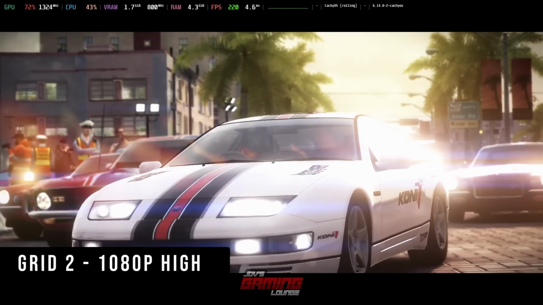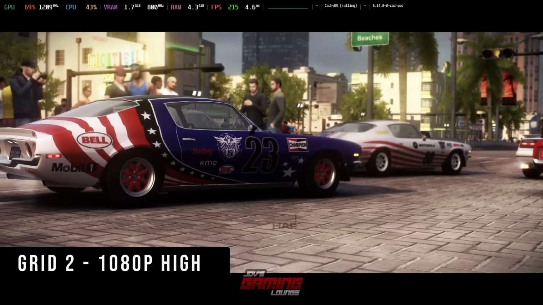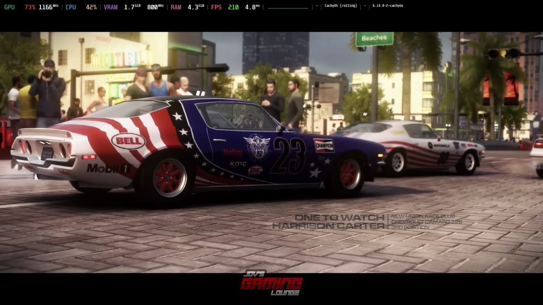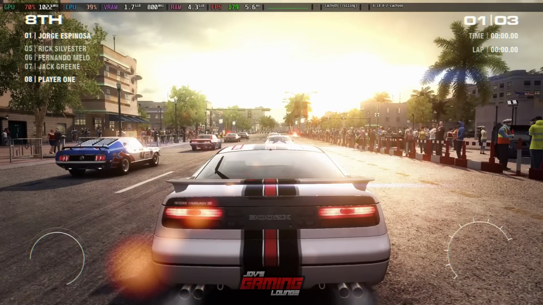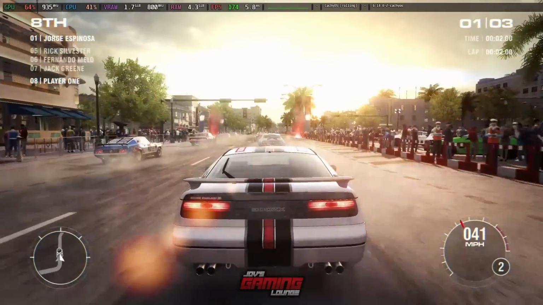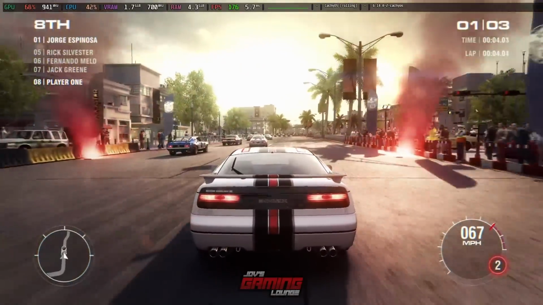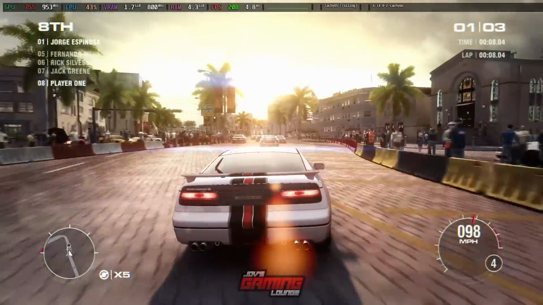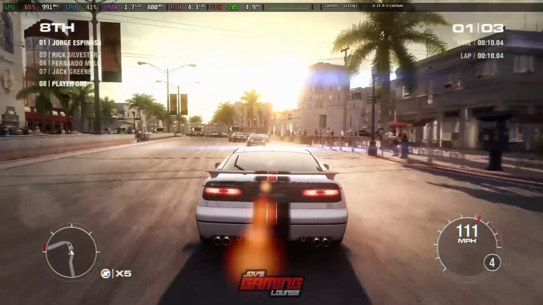So here we have a fairly older title, and I wanted to throw a racing game in here just because, you know, they're always fun to play. 1080p high settings. We could have maxed this out. You see that the FPS right now, with all the cars in front of us, is around 200. More importantly, that frame time graph is really smooth, and that's what we want to look forward to.